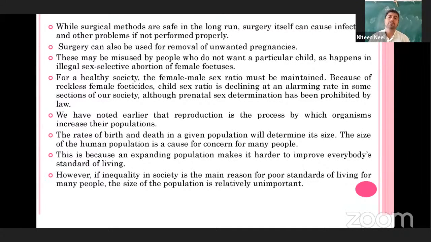What happened then is that in society the female numbers were reduced, the female sex ratio was reduced, because a lot of parents did not want a female child. So the sex ratio decreased, right? It decreased to the point that in our society girls became hard to find.